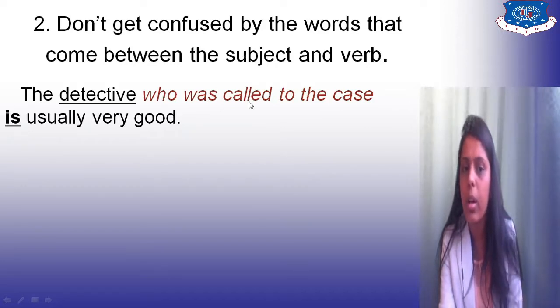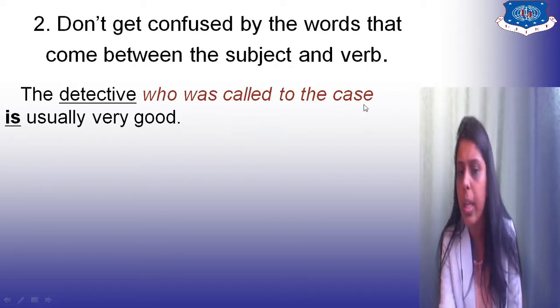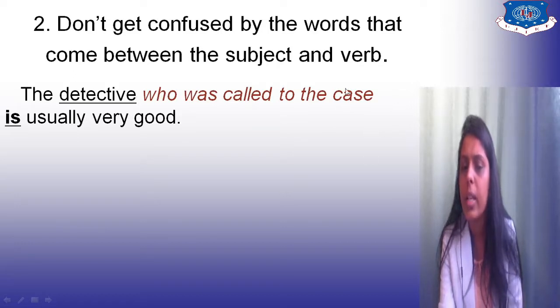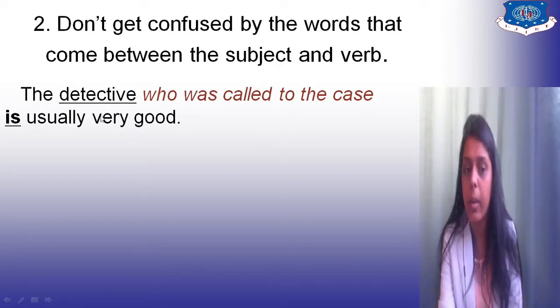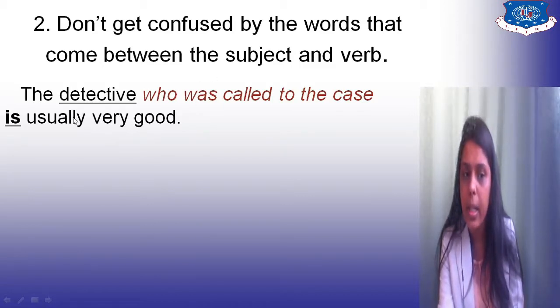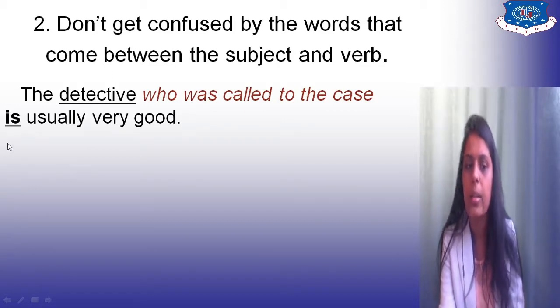Don't get confused with who was called to the case, or with case and who was called. Just remember the subject we are mainly talking about is detective. So the detective who was called to the case is usually very good. The subject connects with the verb: detective and is.